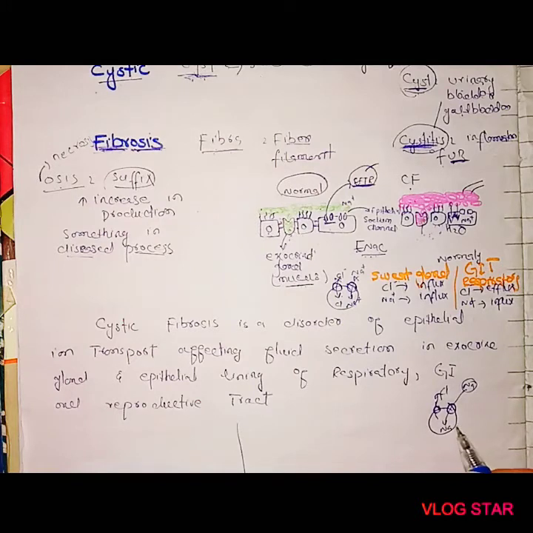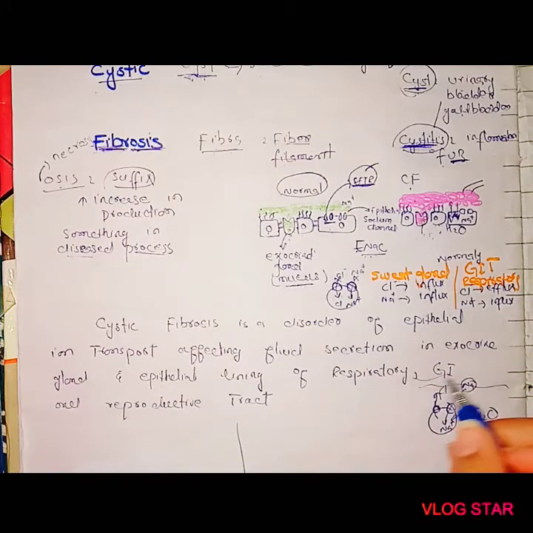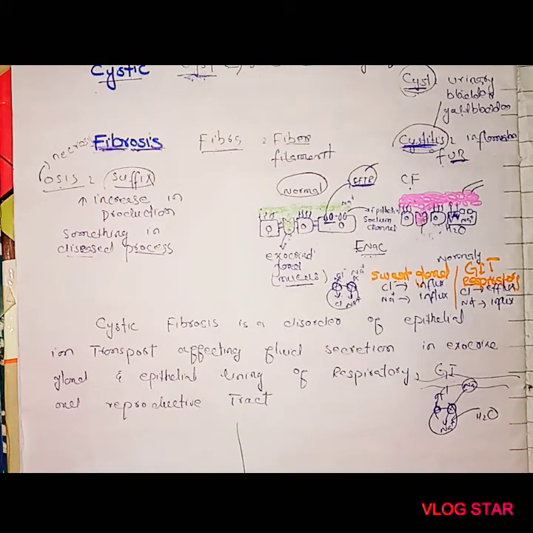This is the influx. When sodium moves inside, water also moves, so the concentration in the lumen is maintained. There is a balance between the inside and outside movement of ions.